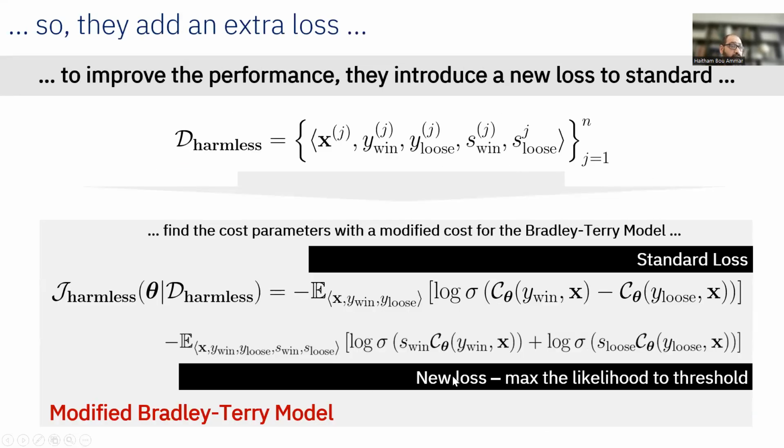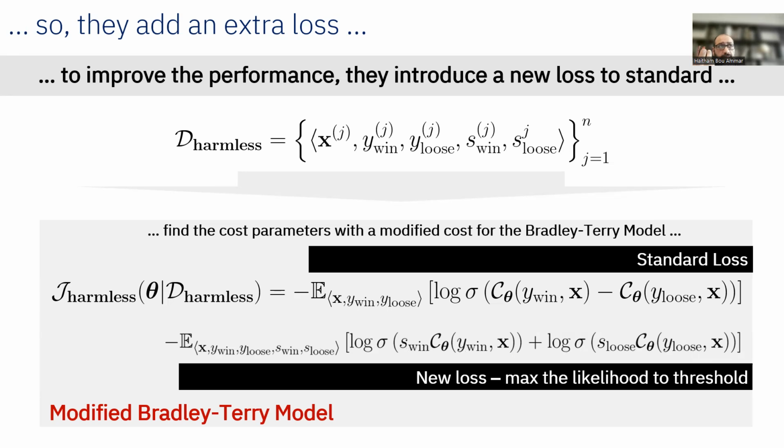And now this gives us this additional loss, where you have the expectation over the harmless data that you have, and then you have log of sigma of s win times c theta of y win, x, plus log of sigma of s lose times c theta of y lose, x. So now this new loss is maximizing the likelihood with respect to this threshold, which is this imaginary point y0 that we have introduced.